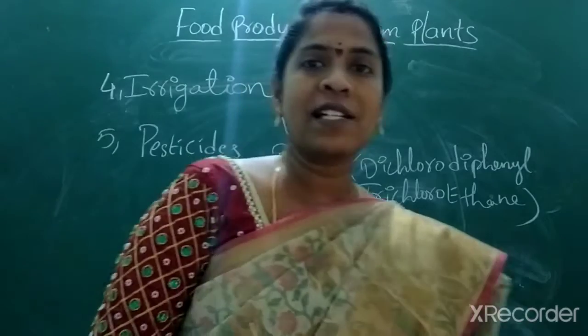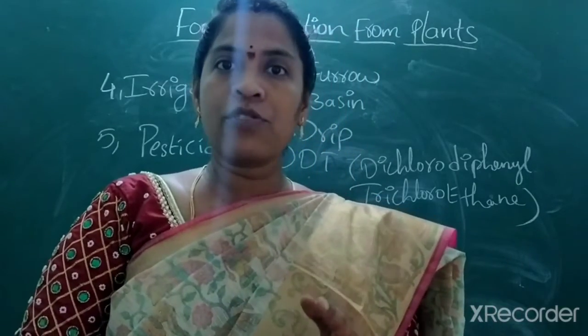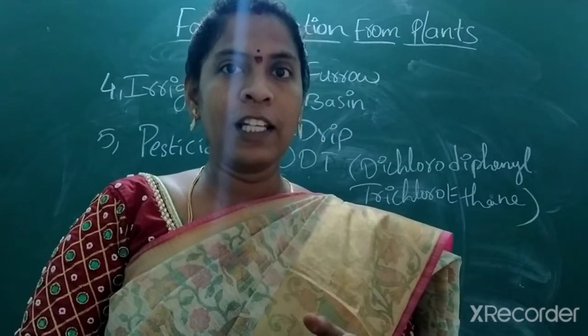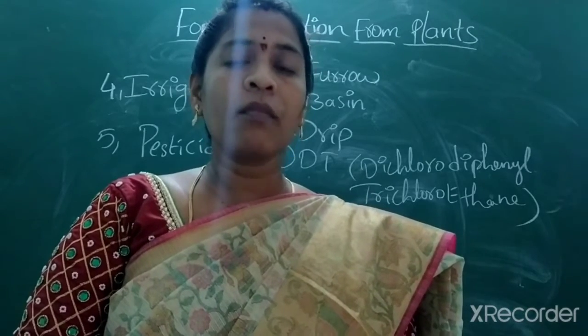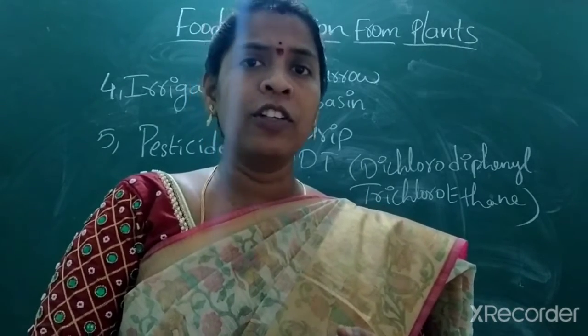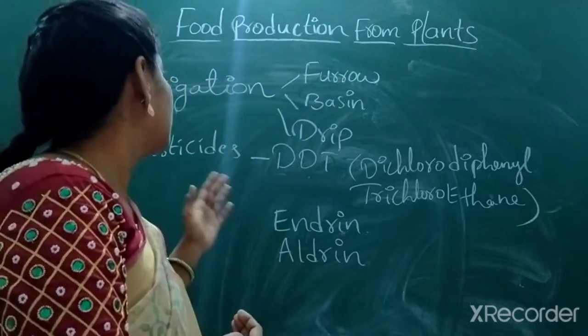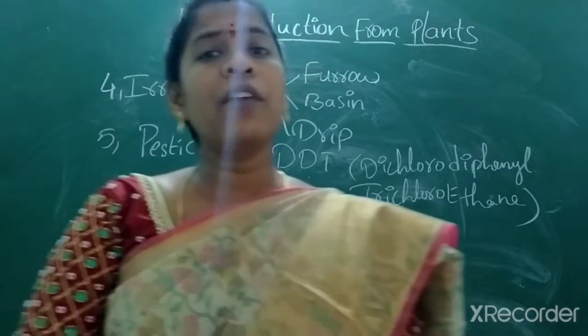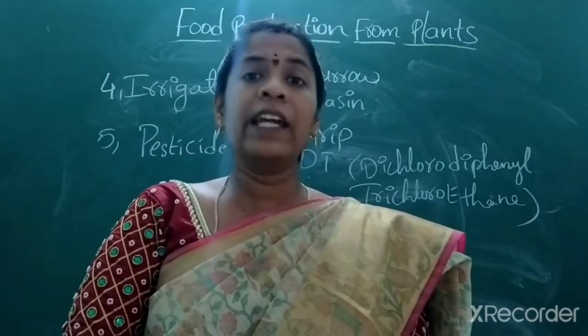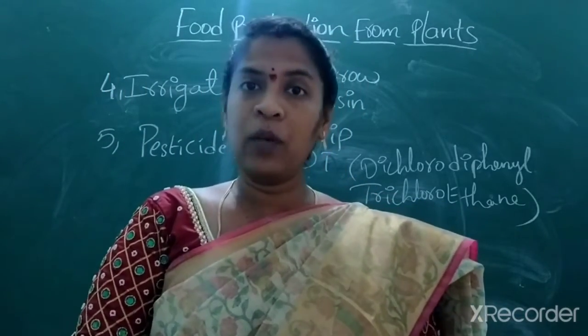So before, we have discussed that we plow the soil, later we sow the seeds, and after that we apply manure. Then after applying manure, what is done? Every day we have to irrigate it. Irrigation means giving water, supplying water.